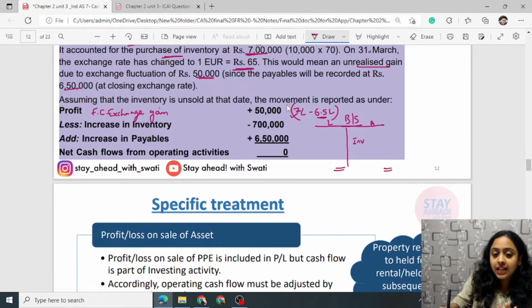If inventory has increased, in order to make this equal, what do you need to do? You need to decrease cash. That's why minus 7 lakh. For example, if you have an increase in payables, that is, liability has increased, in order to keep it matched, what do you need to do? You need to increase cash. That's why 6,50,000 has been increased. Net cash flow from operating activity is 0.